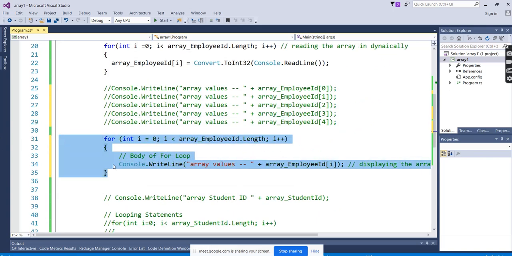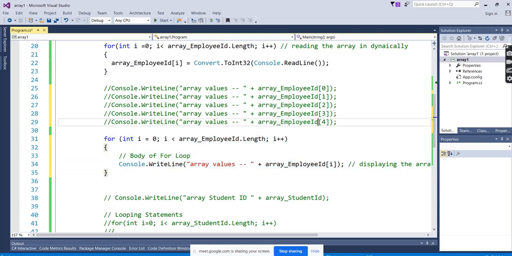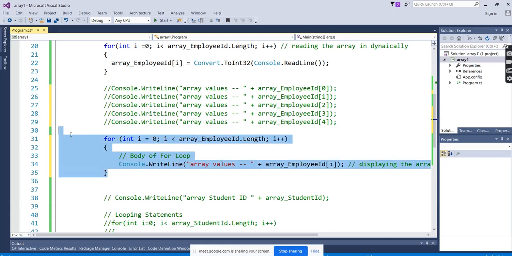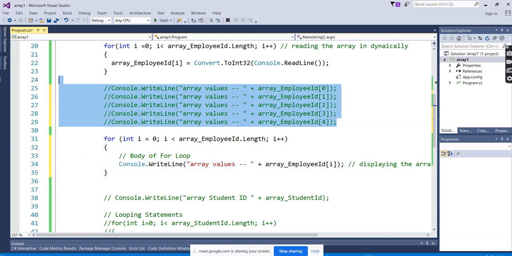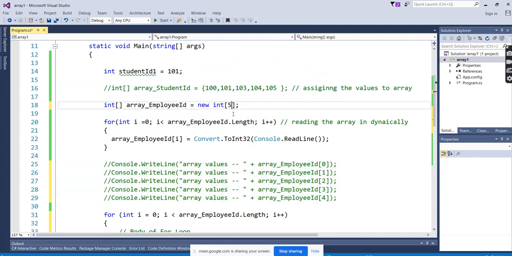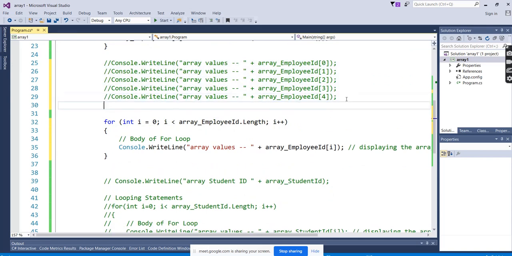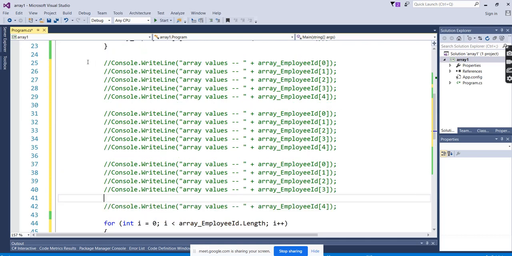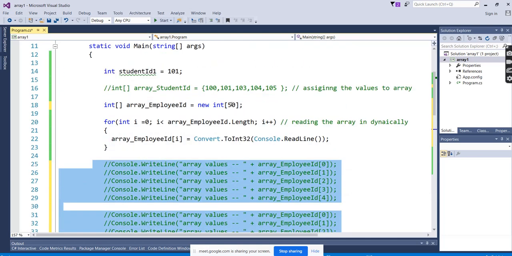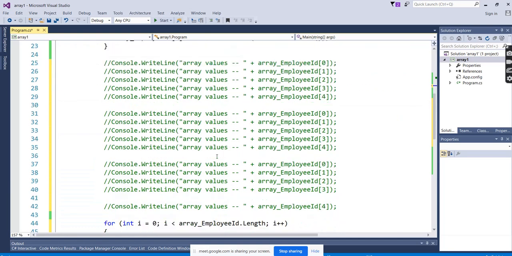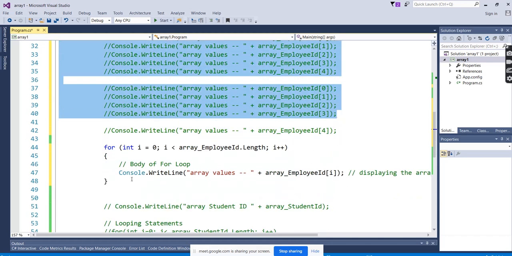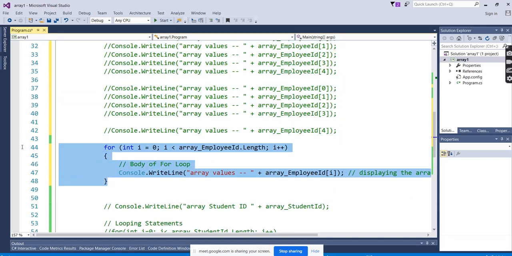You can see here the optimization work. 5 lines are done in 3 lines. Okay, you can see the difference. 5 and 3, only two lines we are going to save. What if the array size is about 50? Then this will be 50 times, right? Now see the difference. This many lines, 15, are there. To see the real-time case, we'll keep it at 15. See, these 15 lines are reduced to 3 lines. Optimization, reading the value dynamically.